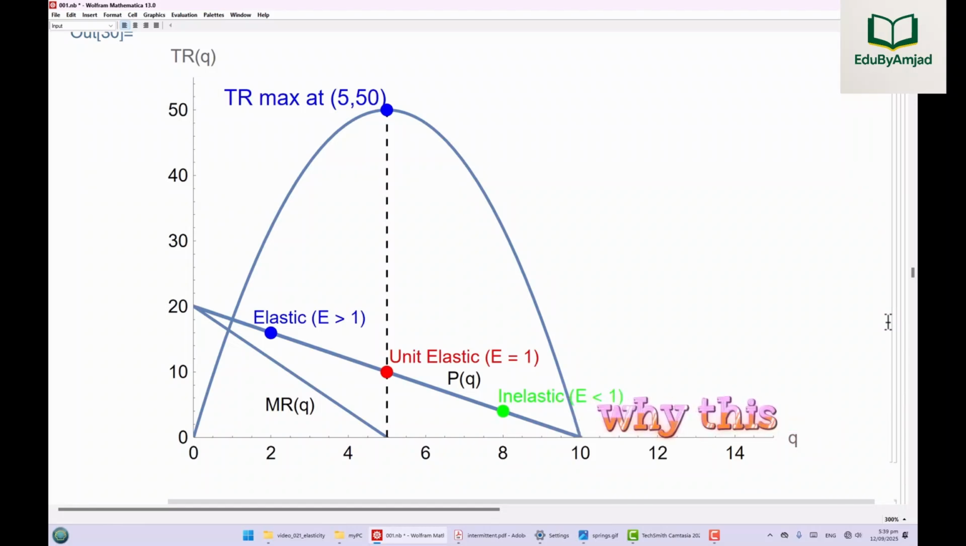Let's explore why this happens. As illustrated in the diagram, for quantities to the left of the midpoint, marginal revenue is positive and total revenue is rising. In contrast, for quantities to the right of the midpoint, marginal revenue becomes negative and total revenue begins to fall.